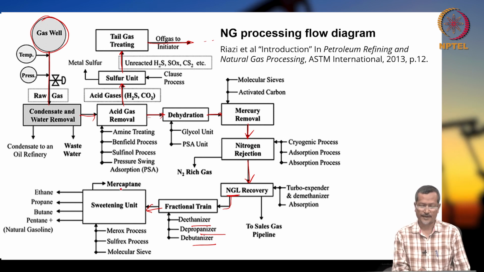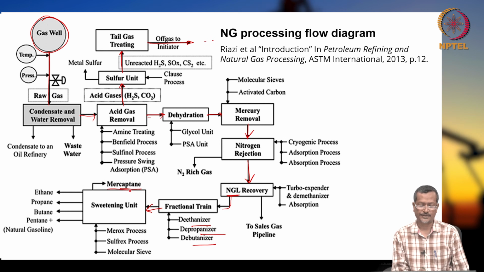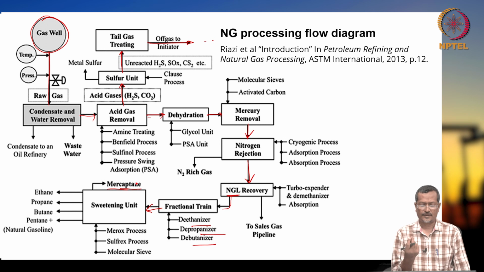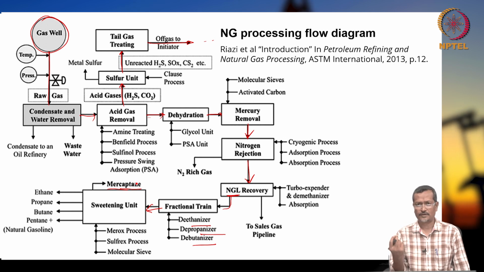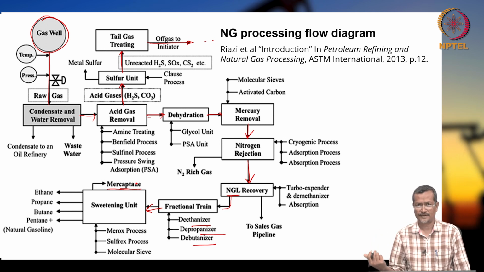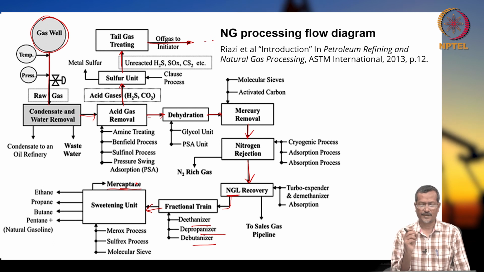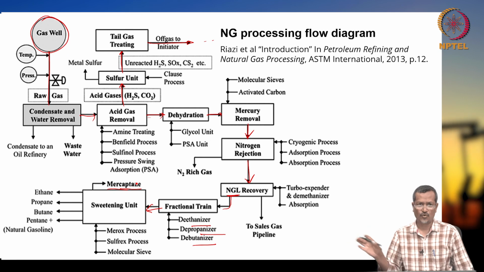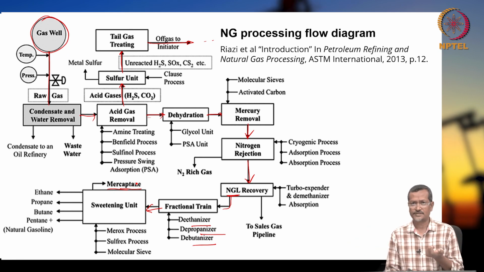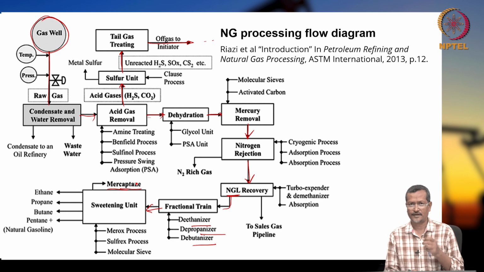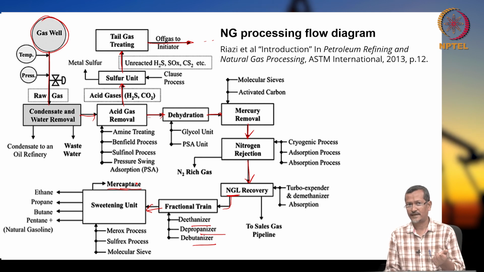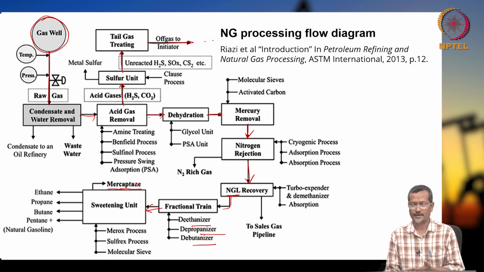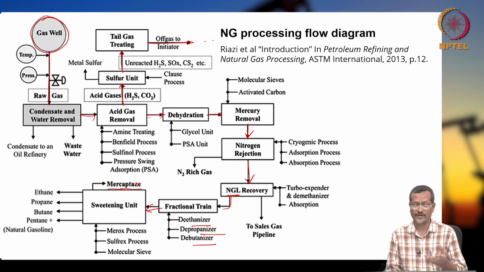you remove mercaptan. Mercaptan actually is a very pungent, smelly gas. Normally, in the household you are using the LPG cylinder, there will be some mercaptan gas, because the gas in your gas cylinder at home is actually odorless and colorless. So, if there is a leakage, you cannot identify whether a leak is there or not, because it will mix with air and it will create a combustible mixture that will be very dangerous.